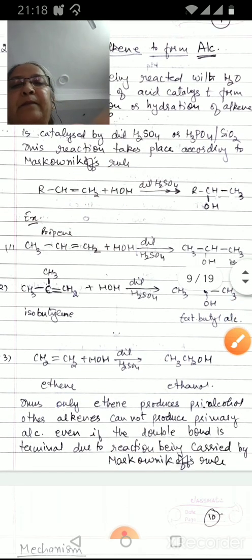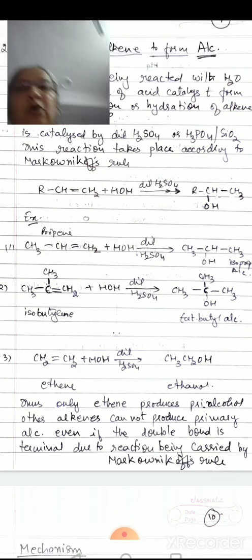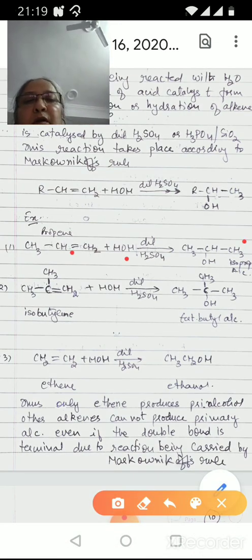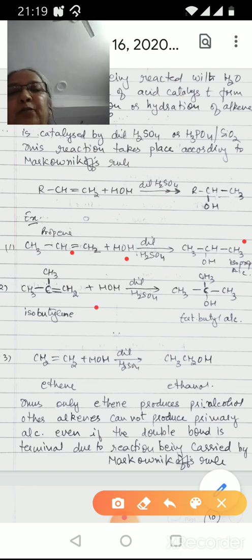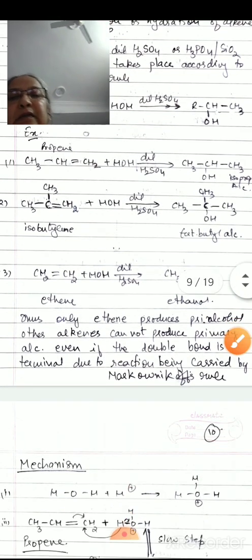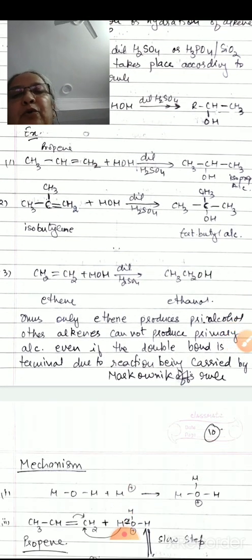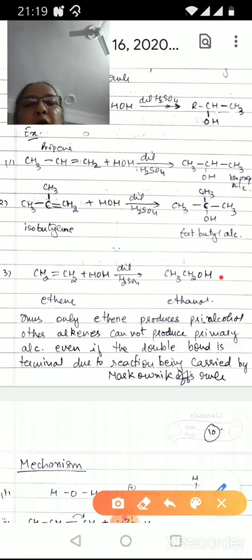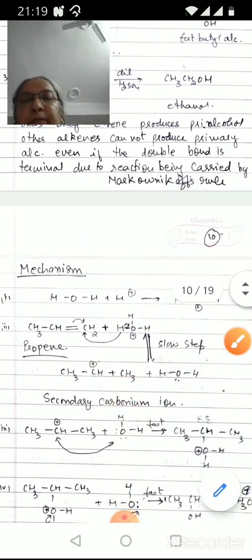So we see that alkene adds on a water molecule to give you alcohol. For example, propene adds on one molecule of water to give you propanol, and isobutylene adds on one molecule of water to give you tertiary butyl alcohol. If we consider ethene, this ethene reacts with one molecule of water to give you one molecule of ethanol. Now it is seen that it is only ethene which produces primary alcohols, and all other alkenes cannot produce primary alcohols even if the double bond is terminal, due to the reaction being carried out by Markovnikov's rule mechanism.